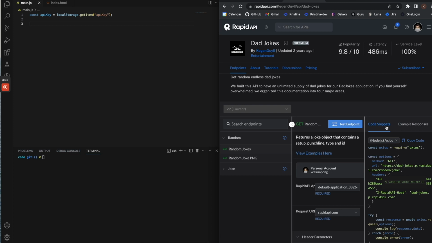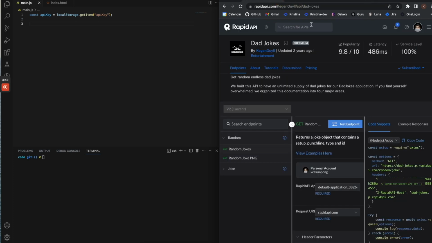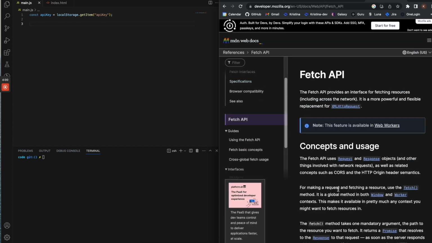So I'm not going to use Axios today. I normally would, but just for this tutorial, I'm not going to run it. I'm going to just do browser side. So it's going to be, let me get rid of that. It's going to be easier for me to get the data that I want by using fetch. So starting off, I'll just Google fetch API.